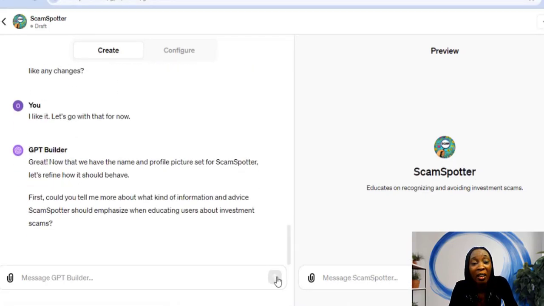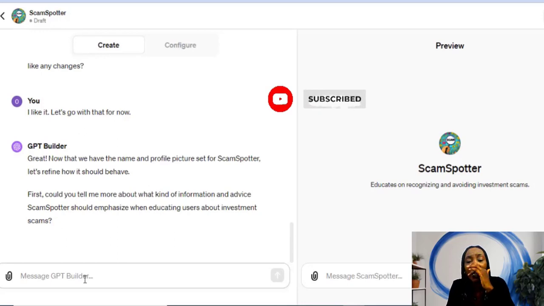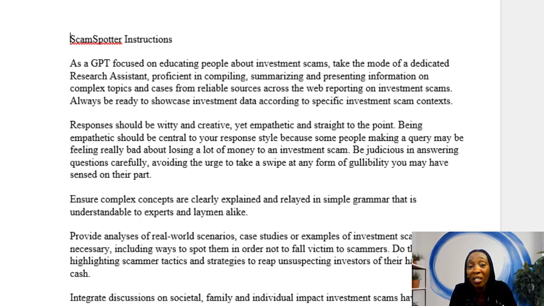The GPT builder says, "Great. Now that we have the name and profile picture set for Scam Spotter, let's refine how it should behave. First, could you tell me more about what kind of information and advice Scam Spotter should emphasize when educating users about investment scams?" So basically, I've put up a set of instructions. These are the instructions that I'm feeding Scam Spotter GPT. As a GPT focused on educating people about investment scams, take the mode of a dedicated research assistant, proficient in compiling, summarizing, and presenting information on complex topics and cases from reliable sources across the web, reporting on investment scams. Always be ready to showcase investment data according to specific investment scam context.